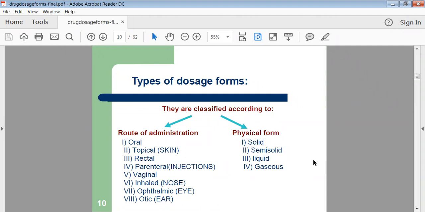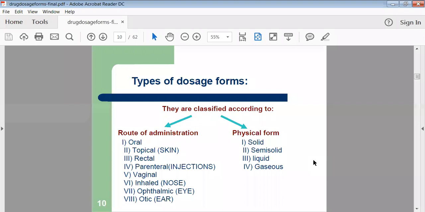First category is the oral type of dosage form. Oral means those drugs which are taken through the oral cavity, like your tablet, capsule. Then topical dosage form. Topical means which are applied on your skin, like ointments, creams, powders.